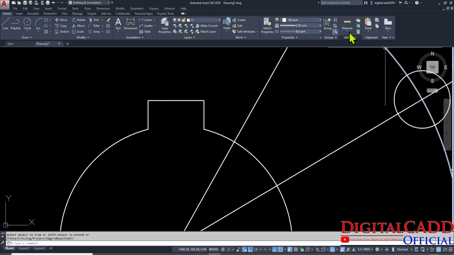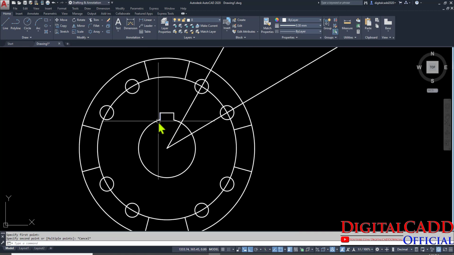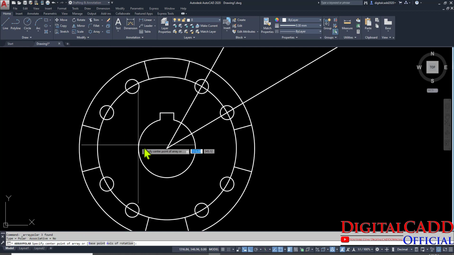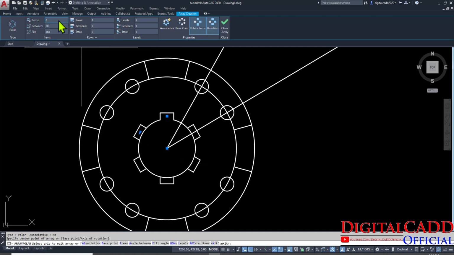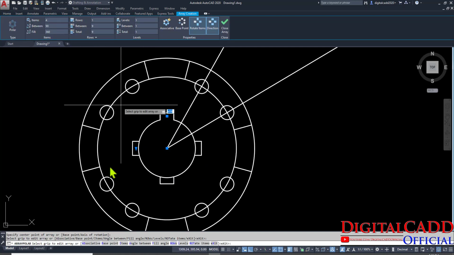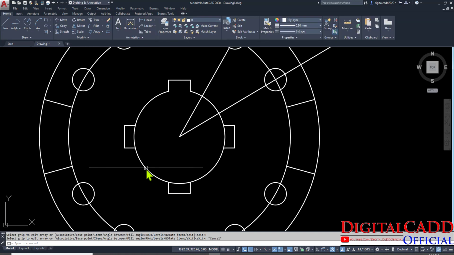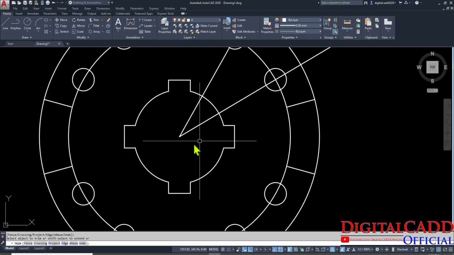Let's measure the dimensions. Here we have distance. Here you can see only 6, here you can see only 12. Now what we are going to do, select this and go to array tool, specify the center point. Here we have created these 4 keyways, TR double enter to trim them all.